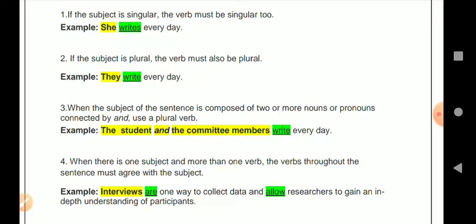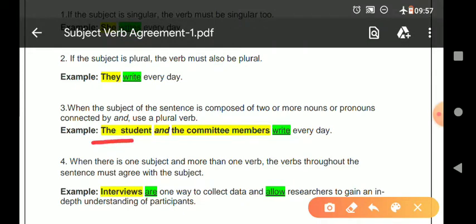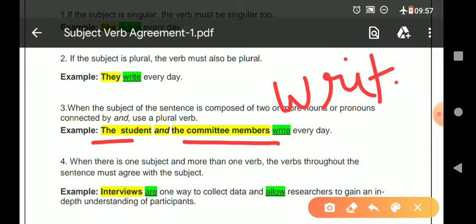Plural verb. Like you are saying here, two nouns are given, or pronouns can also be added here: the student and the committee members. The student is one subject and committee members is another subject, so we should use a plural verb here. We can't use writes here, because writes is singular. So if two subjects are joined by and, then we should use a plural verb. Always keep in mind.